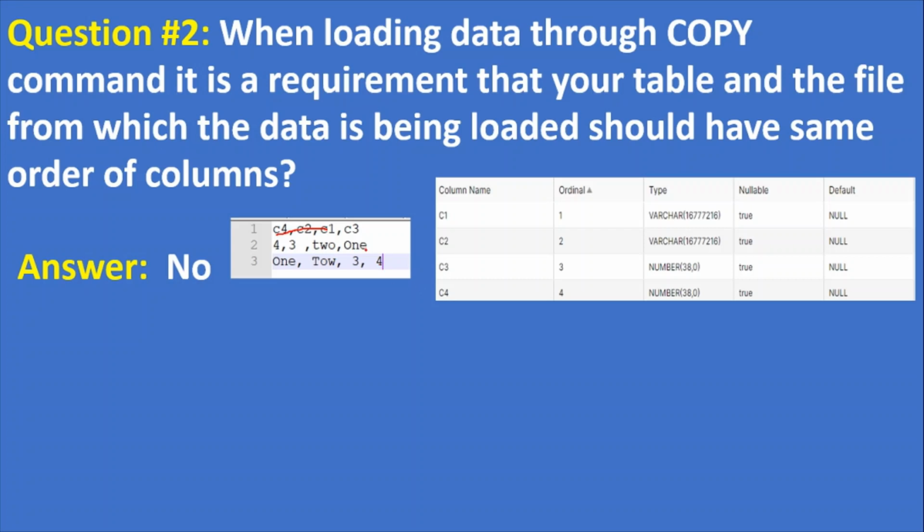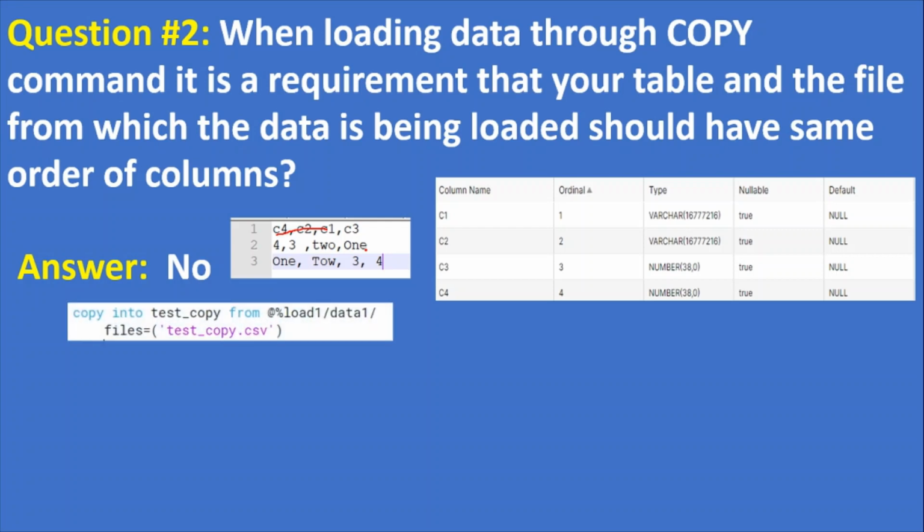But while loading any CSV file into a Snowflake table, we have to use a file format. While creating the file format, we have to mention whether we are going to ignore the column headers or not. Ideally, in most cases we ignore the column headers line, meaning the first line is considered as column headers. So if you ignore the column headers, you will load the data from the second row onwards. So it doesn't matter whether the order needs to be the same between the file and your table.